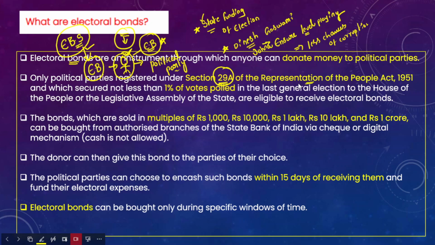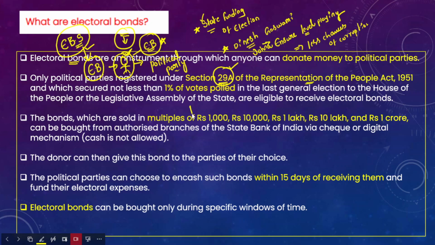That Act deals with electoral matters. So the first condition: the political party must be registered under Section 29A of the Representation of People Act 1951.